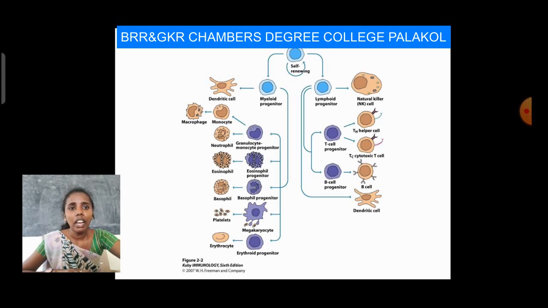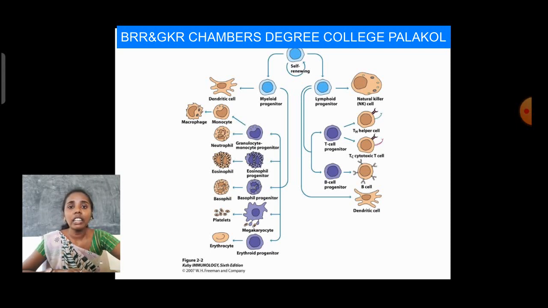The lymphoid progenitor can also produce natural killer cells, which play a main role in our immune system. The lymphoid progenitor also produces dendritic cells directly, but it produces T cells and B cells indirectly.